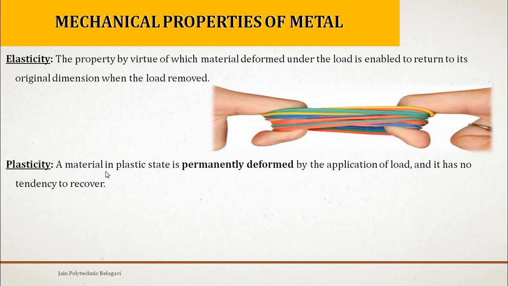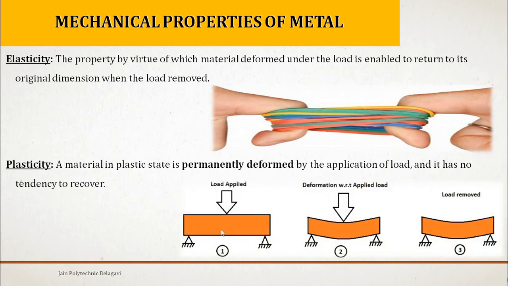Plasticity, here it is mentioned like this: a material in the plastic state is permanently deformed by the application of load and it has no tendency to recover. See, what was happening in elasticity? The rubbers, if pulled, are going to change their dimension. Again, if the load is removed, they are going to come back to their original position, original dimension, right? But it does not happen in the plasticity property. The materials which have the plasticity property will not regain their original shape and size. So it is said to be plasticity.